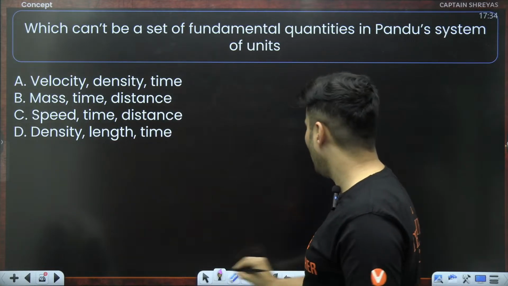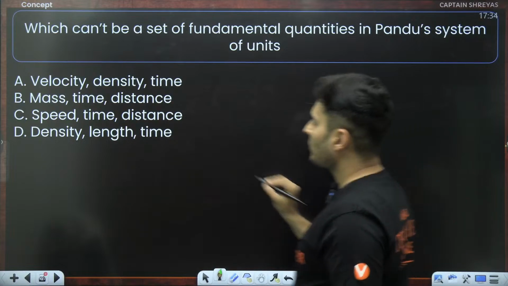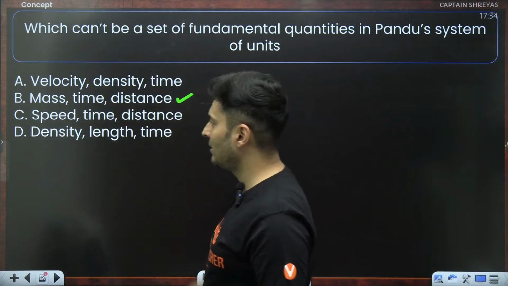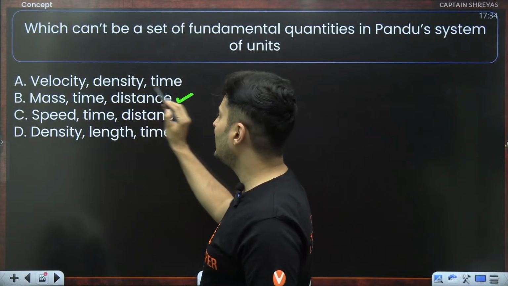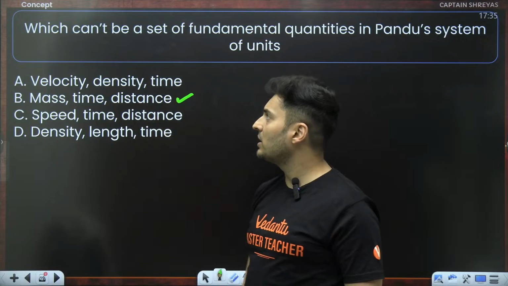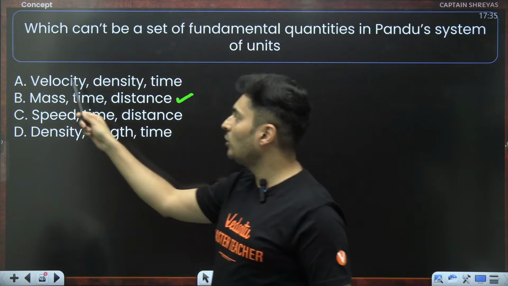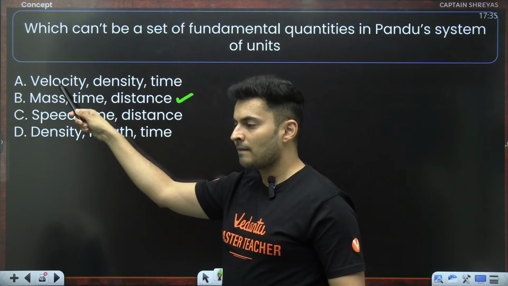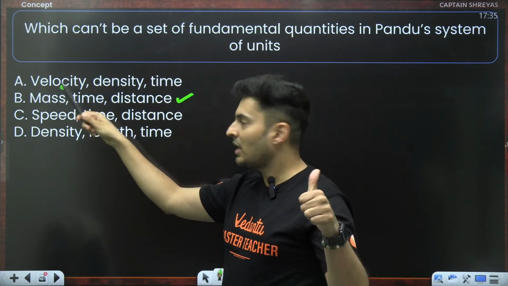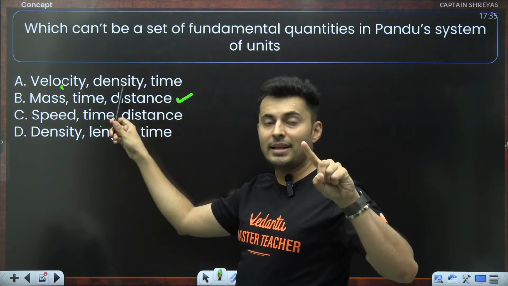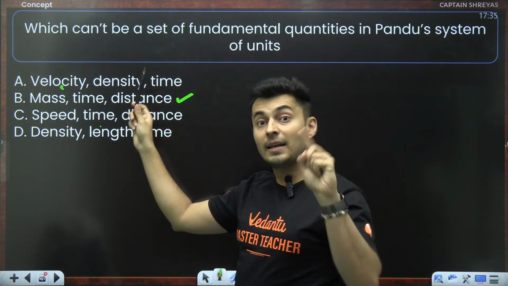Guys, option B, 100%, it can be fundamental. Mass, time, length, definitely. Velocity, density, time. You might be thinking, sir, how will we measure length using this? Think about it. If I know speed, if I know time, I can measure distance. And if I know volume and if I know density, I can measure mass.